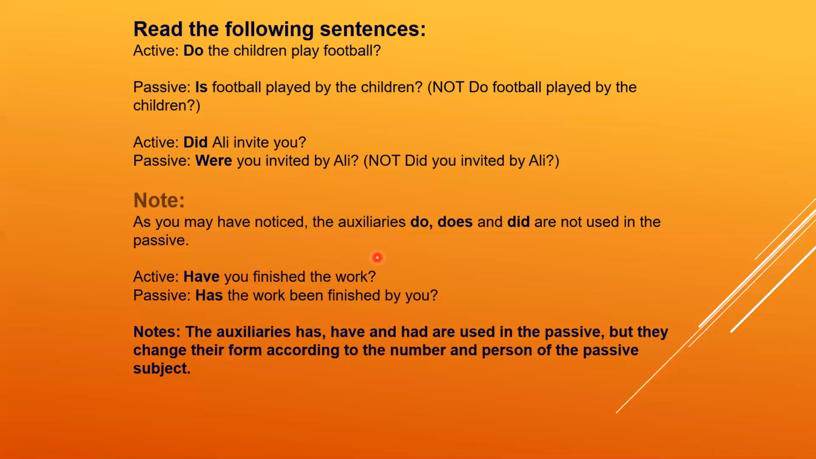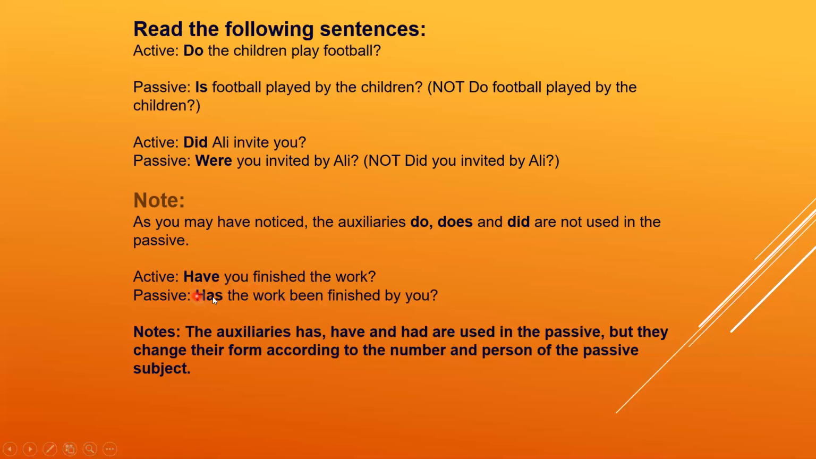So how do we change this sentence into the passive? Has the work been finished by you? Now what are the changes? Now have has changed into has, and been is extra given over here. Why? Because when we change the present perfect tense, we put been over here. For example, you have finished the work becomes the work has been finished by you.